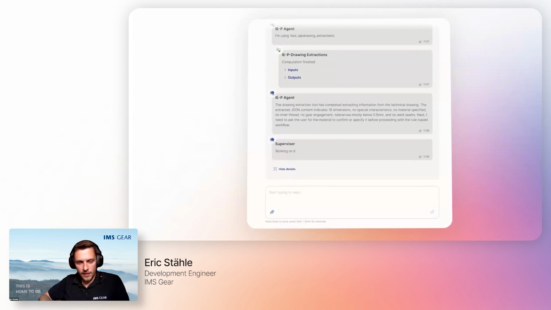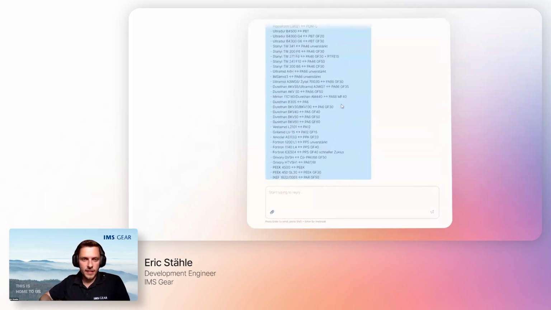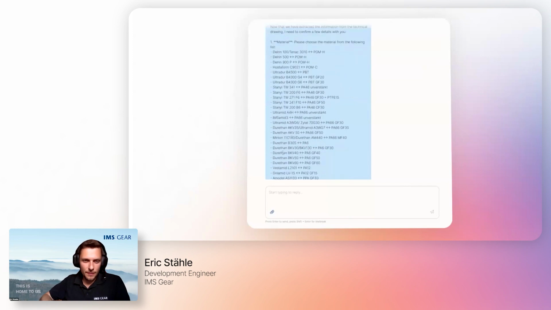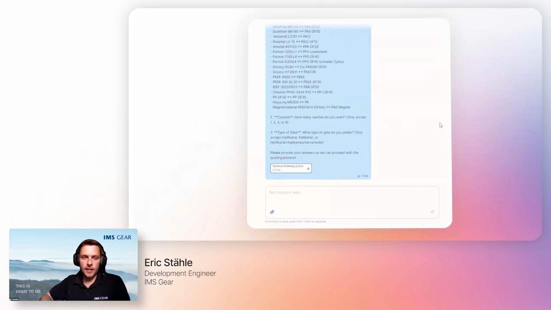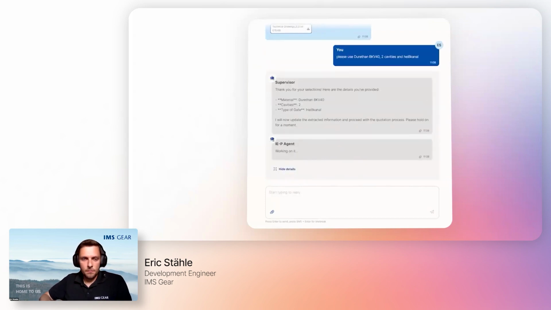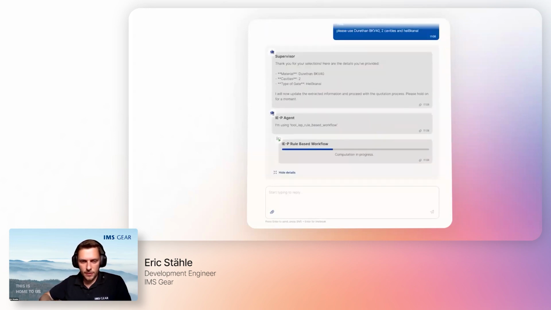And what you can see here now is basically a little step we implemented. It's just to confirm some information from the data set. So the supervisor asks the user again to clarify, in that case, the material, how many cavities shall be used for the injection molding tool, and what type of gate we want. And this information is then forwarded by the supervisor to the plastic agent.